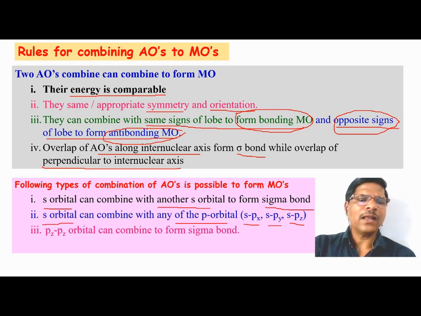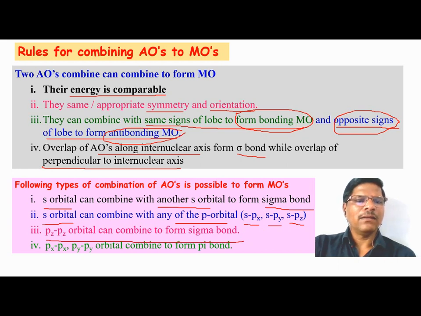Then another interaction is possible, the overlap between pz atomic orbitals along the internuclear axis, and this will lead to the formation of the sigma bond.